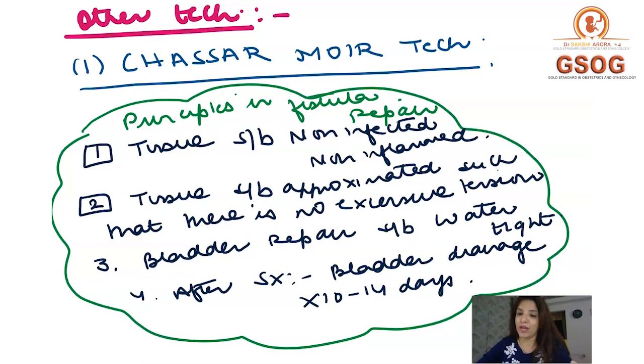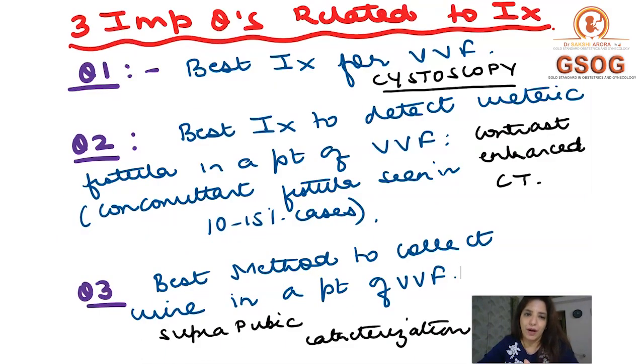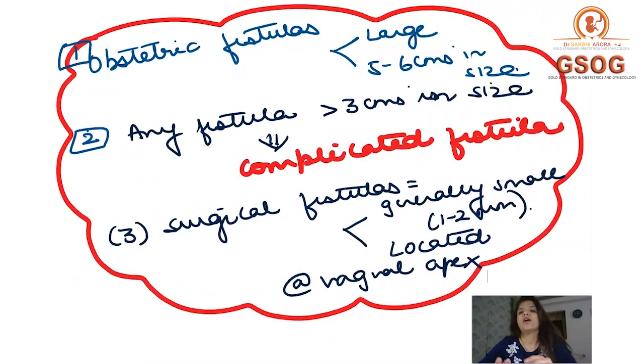So these are the principles you have to remember in case of fistula repair. Clear? Now, a few other important points which I want you to remember are that